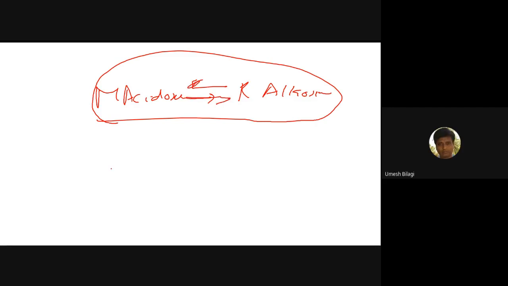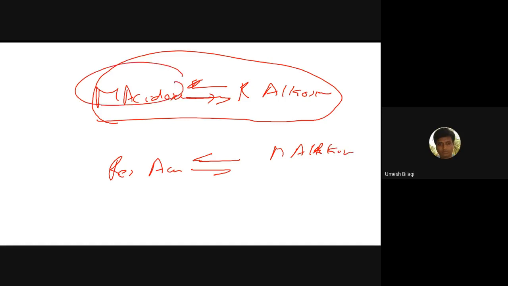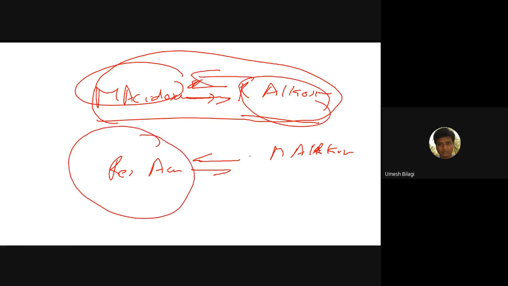Similarly, respiratory acidosis is compensated by metabolic alkalosis, and vice versa. If this happens, this is the response. You got my point?